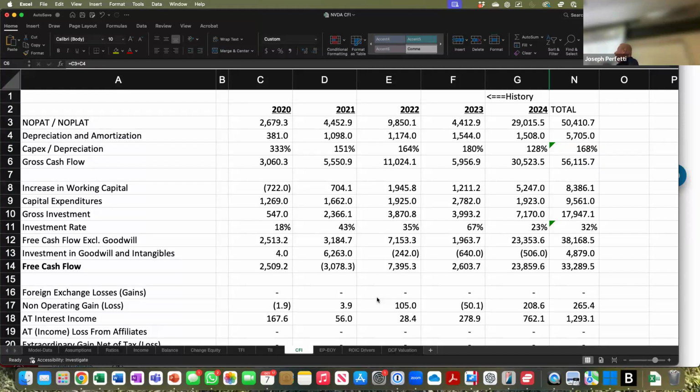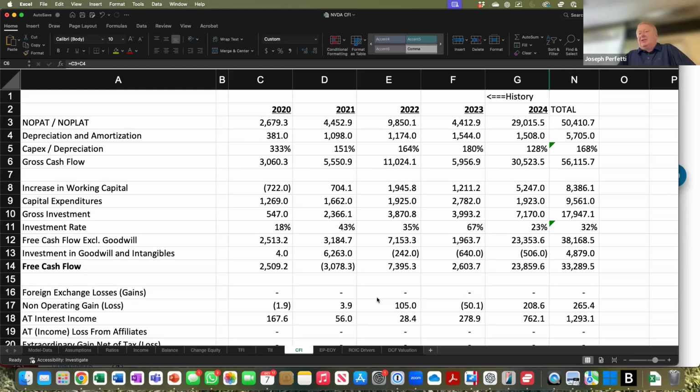Otherwise, good job. I saw you're off one row, but you got the main thrust of what you want to talk about here. So thank you. Give a hand for that. By the way, the only other item to mention is CapEx to depreciation. They averaged 168%, but in 2024, it was 128%. They're still suggesting that 2025 is a growth year because they spent more than their depreciation.